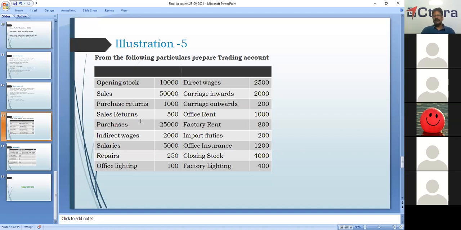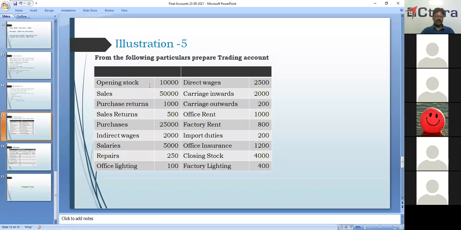Carriage outwards 200, office rent 1,000, factory rent 800, import duties 200, office insurance 1,200, closing stock 4,000, factory lighting 400. Okay, we will discuss one by one.